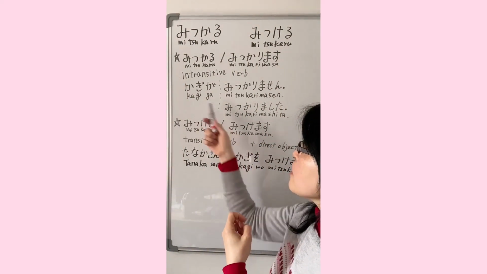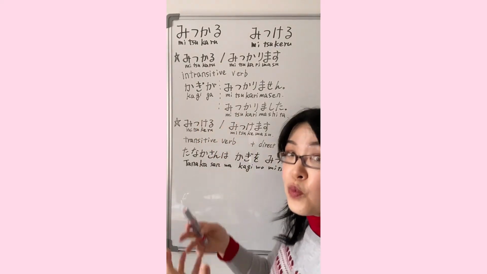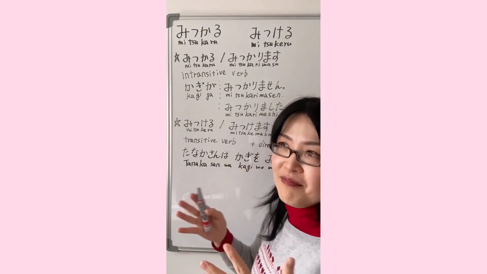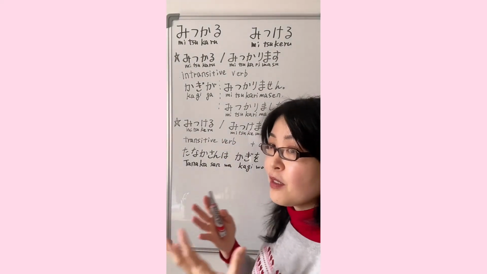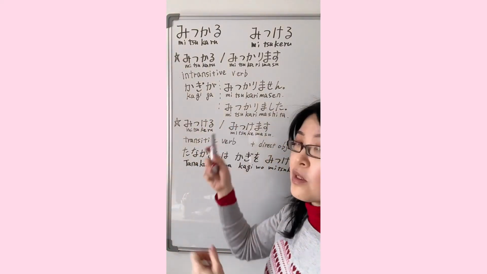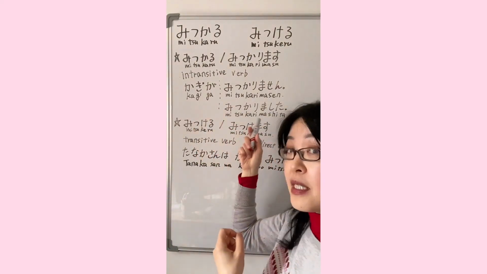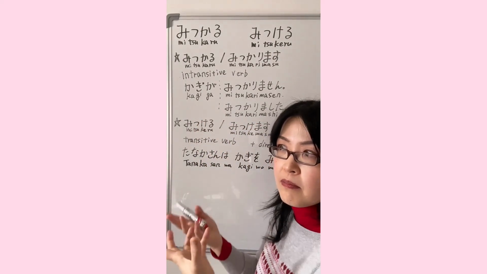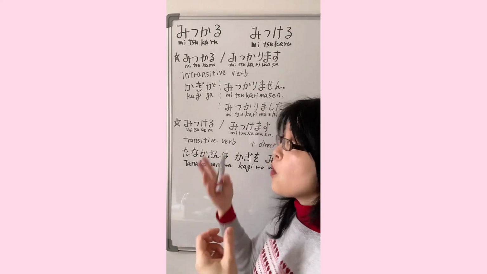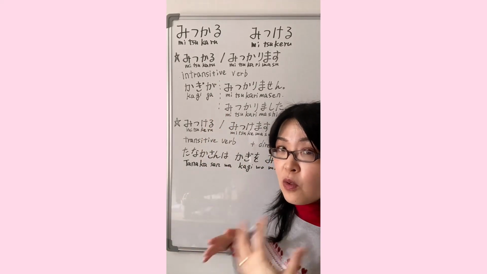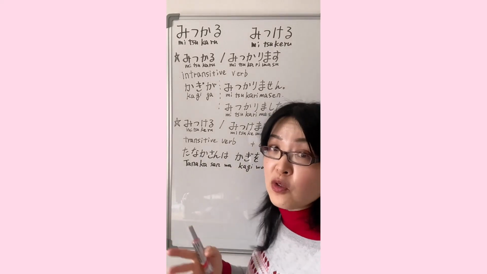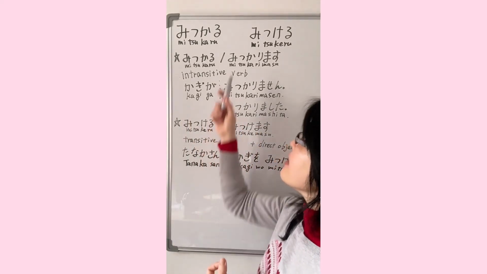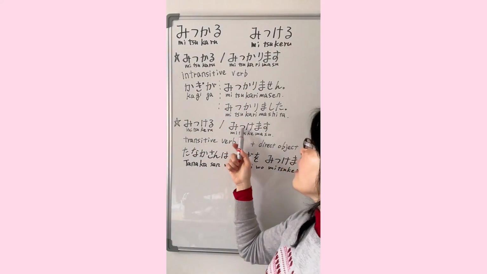Yes? And then maybe you already noticed it doesn't show who actually found it. So we use this sentence when we don't care who actually found it. Yes? And if it's found, that's great. So that's why we just use the key was found. 鍵が見つかりました. It can be the key was found without any effort, or someone found it, but we don't care to mention who actually found it. 鍵が見つかりました. Okay?